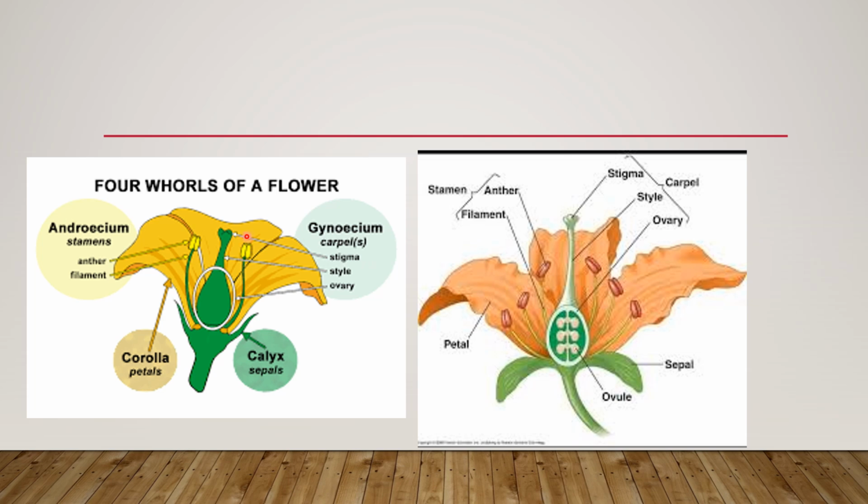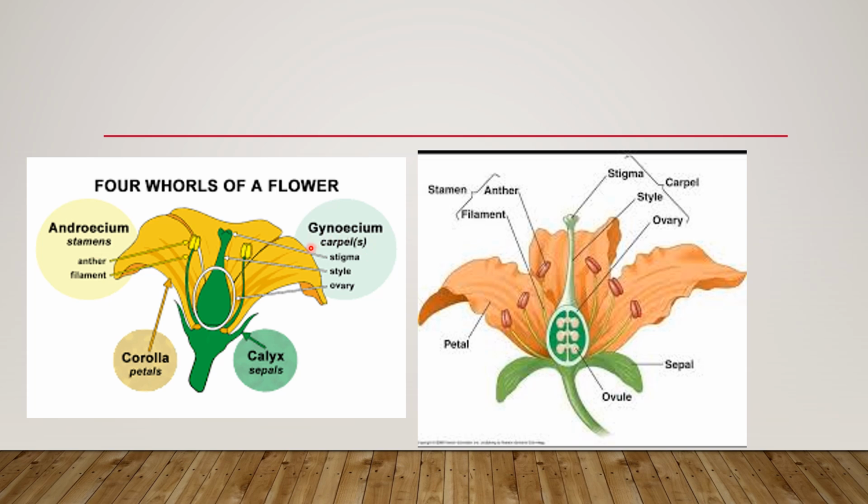And here is the note. If you hear the term androecium, it refers to the stamens of the flower, which consist of anther and filament. So androecium refers to the stamens, or the male reproductive part of the flower.